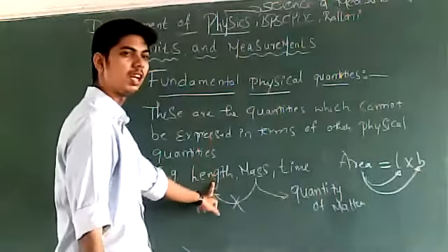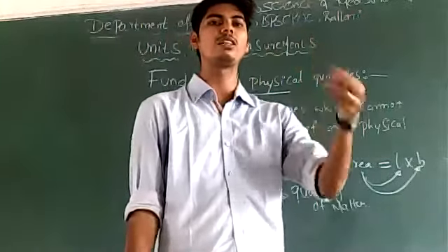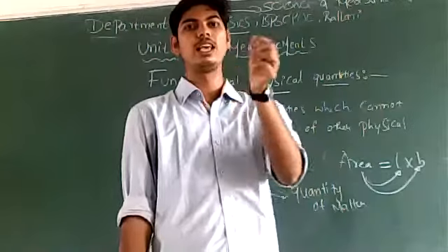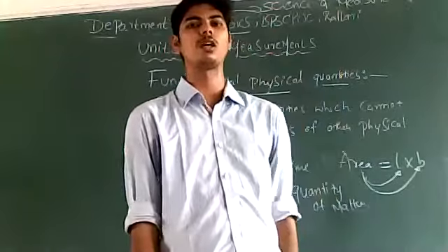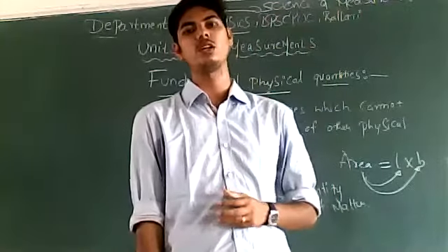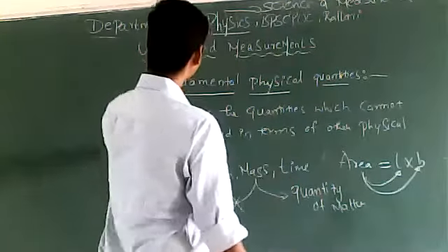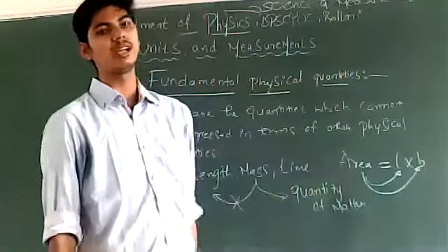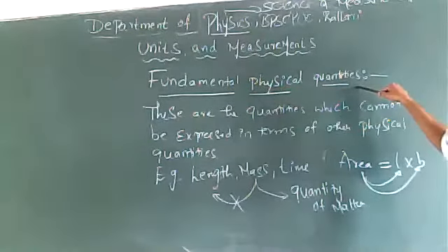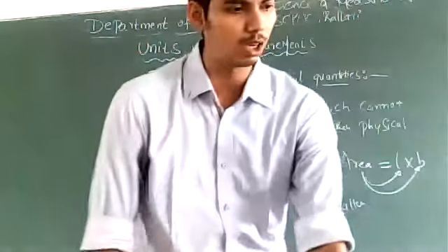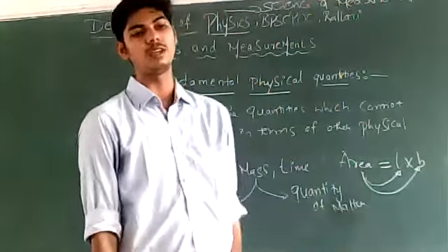Similarly, you cannot express length in terms of any other physical quantities. You cannot write length is equal to area, or length is equal to mass by time. It is because of this reason that length, mass and time are considered to be the fundamental physical quantities. So fundamental physical quantities are the quantities which cannot be expressed in terms of other physical quantities.